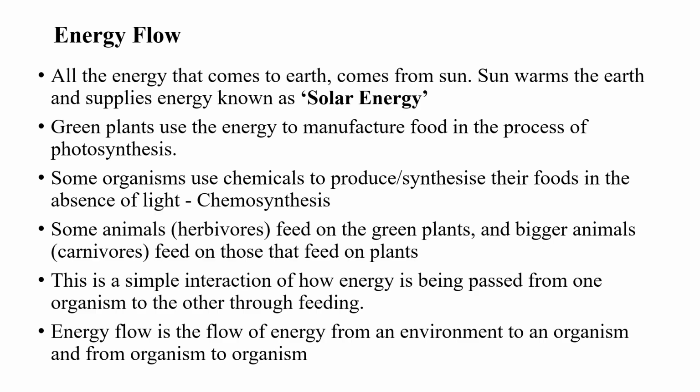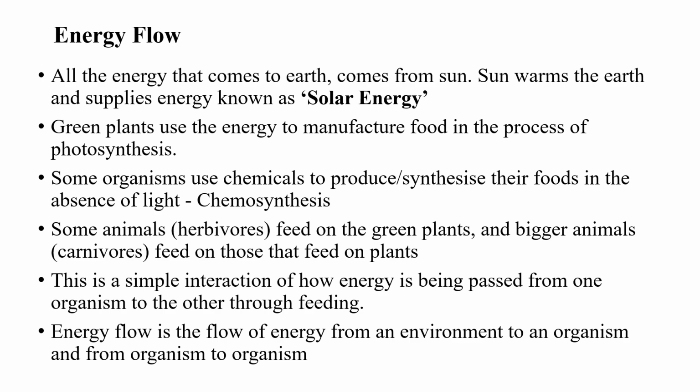One major important thing to note is that all energy that comes to the earth comes from the sun. That is, the sun is the ultimate source of energy. The sun warms the earth. When the sun shines, it warms the earth, and it also supplies an energy that is referred to as solar energy.